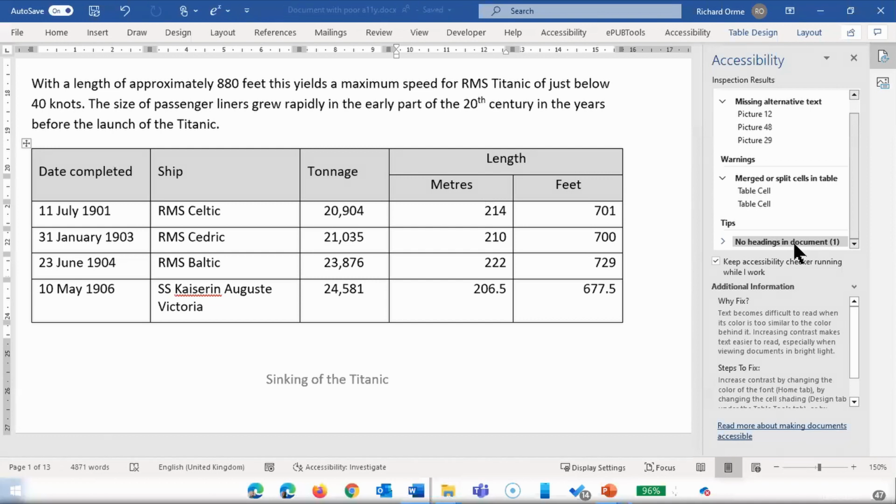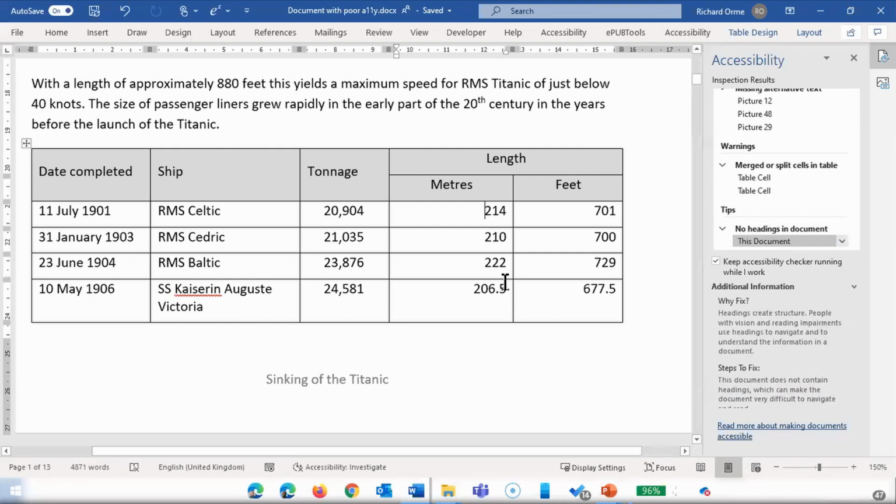Okay, then I'd like to mention that unfortunately the accessibility checker does not find all the errors. So it warns you if there are no headings in the document, and this is not an error, but it's a tip. And please always try to have at least one heading in your Word document. So here we should add a heading structure in this document.